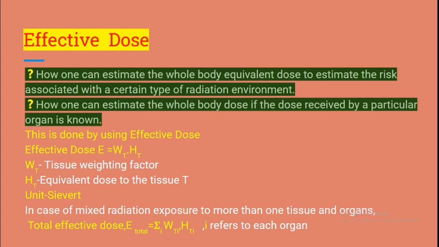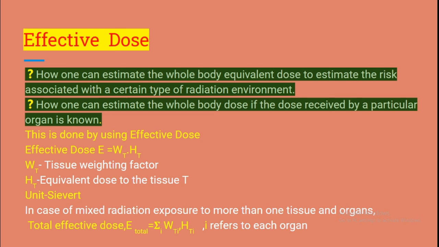The question is how one can estimate the whole body equivalent dose to estimate the risk associated with a certain type of radiation environment, or how one can estimate the whole body dose if the dose received by a particular organ is known. So this is done by a quantity called effective dose, defined by the relation E equals W_T times H_T, where W_T is the tissue weighting factor and H_T is the equivalent dose to the tissue.